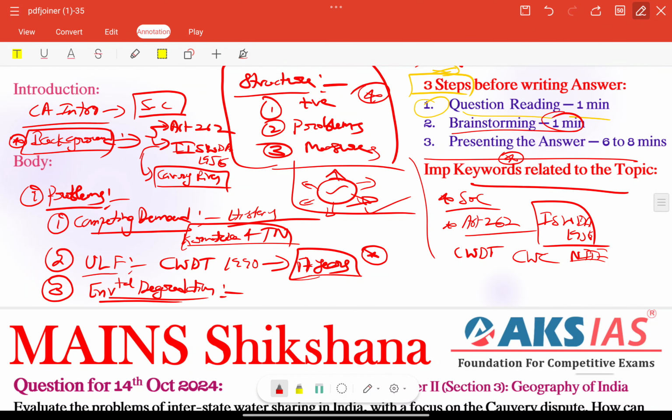For example, the Central Water Commission reported in 2022 that river basins like the Kaveri are shrinking due to ecological degradation, affecting water availability also, right? So we need to provide this type of information also.